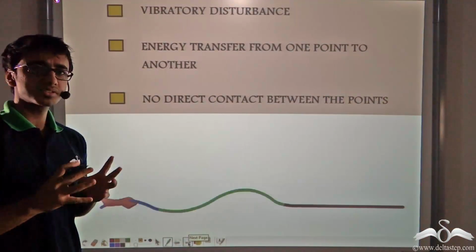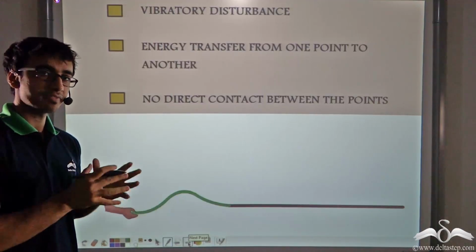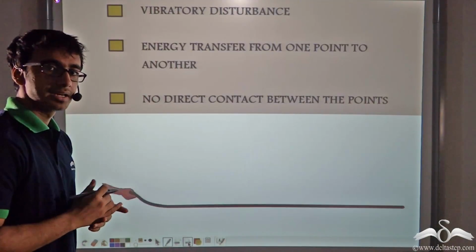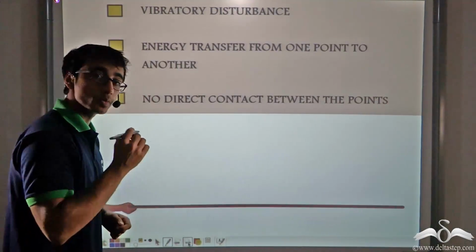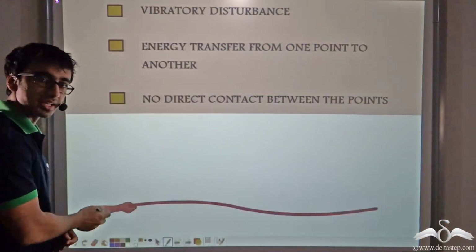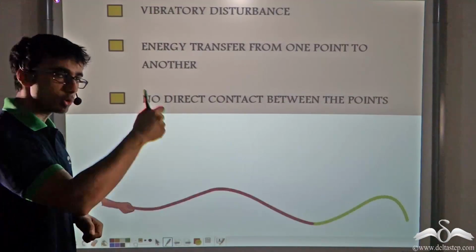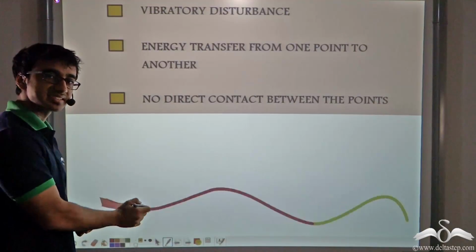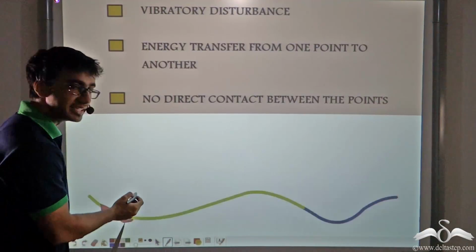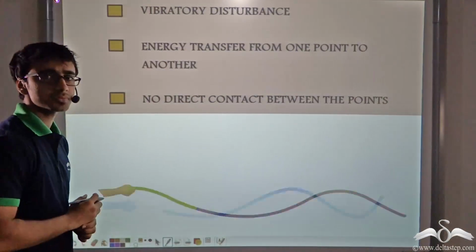Now, things might not still be clear to you. You can perform a simple experiment at home and find out. You must be having a skipping rope at home. Take a skipping rope, tie one end of it to a fixed support, and keep the other end in your hand. Now, with your hand, pull the rope up and down as you can see in this animation. What will you find? You will find that certain disturbances are created which travel in the forward direction.